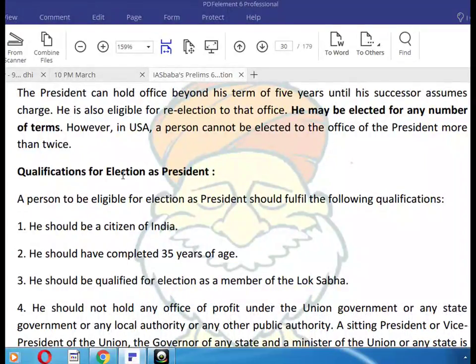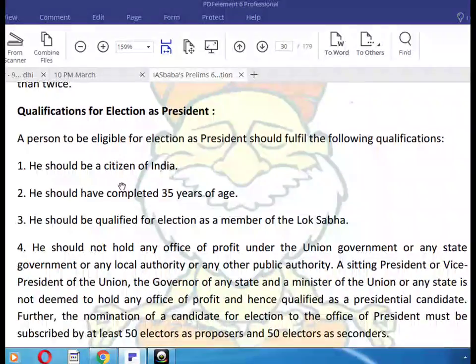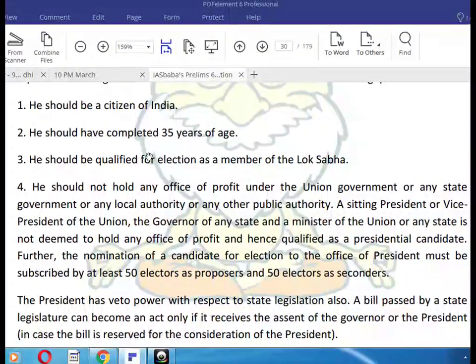Okay, qualification for election as president. A person to be eligible for election as president should fulfill the following qualifications. He should be a citizen of India. He should have completed 35 years of age. He should be qualified for election as a member of the Lok Sabha. He should not hold any office of profit under the Union government or any state government or any local authority or any other public authority.